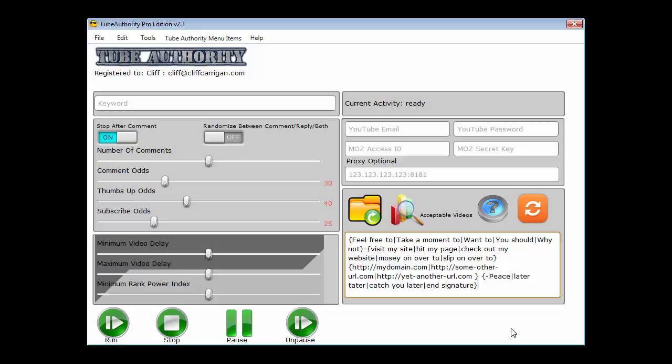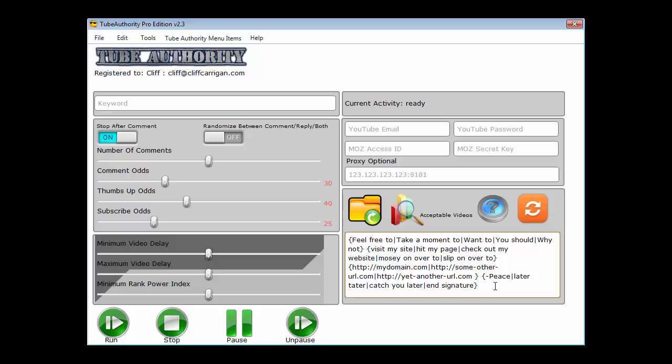Now, what's going to happen with spin tags is it will take these things that are in here and randomly put them together to make you a coherent sentence. For example, whenever I post a comment, this one might say, take a moment to hit my page, then select one of these domains at random. Then it might say peace. Now the next one that it comments, it might say, want to visit my site, mosey on over to, it'll select a domain, say catch you later, Tater. Do you see what I mean?